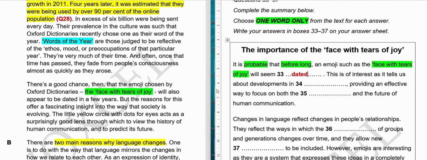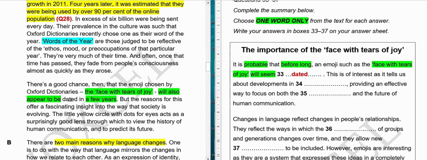And after that, here in this paragraph, they have written in a few years, and in a few years before long. So before long is paraphrased with the words in a few years. Will seem, here they have written will appear to be. So appear to be, will seem.